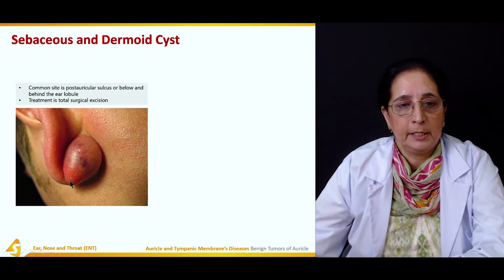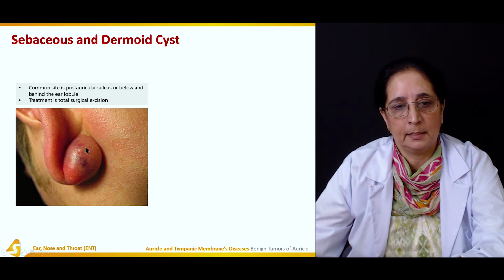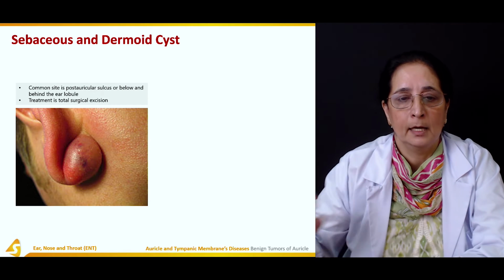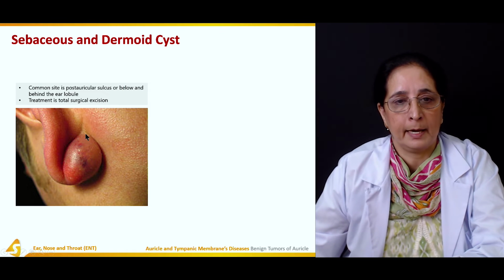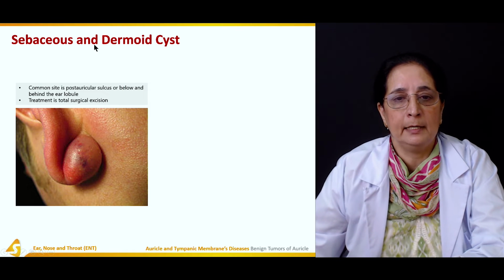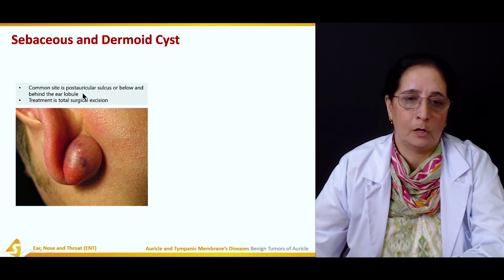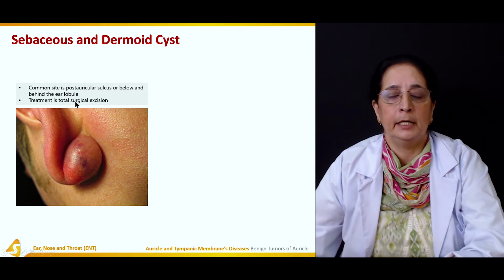Now this is the picture that shows the sebaceous and dermoid cyst. Cysts are fluid-filled sacs, and you can see it's a big fluid-filled sac on the back. Common site is the post-auricular sulcus or below and behind the ear lobule.